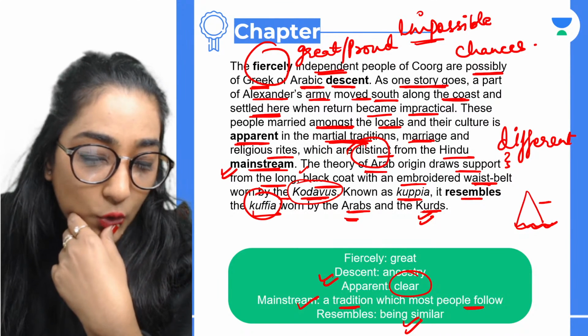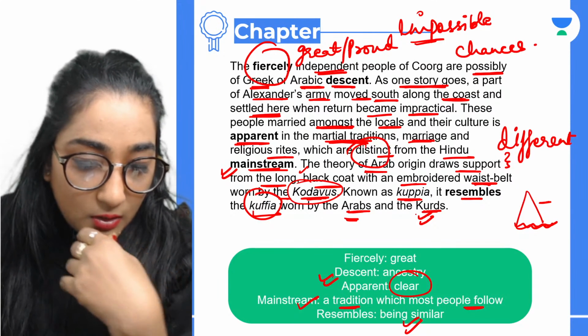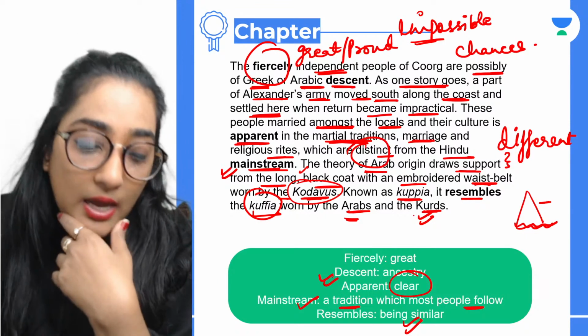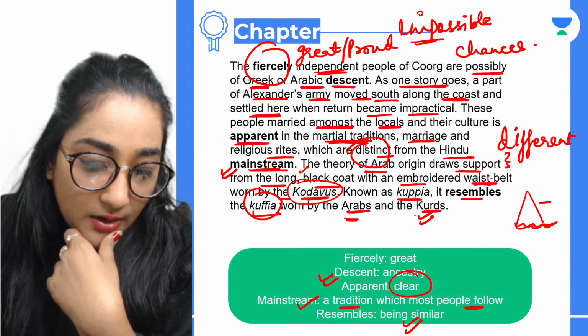Along the coast basically means along the ocean. Yes, Harshit has given the right meaning. Harshit, Coorg is in Karnataka. It's a town in Karnataka. Is that clear?